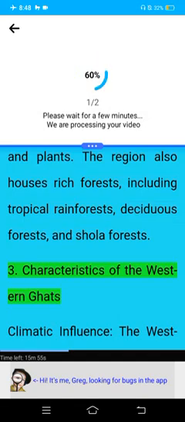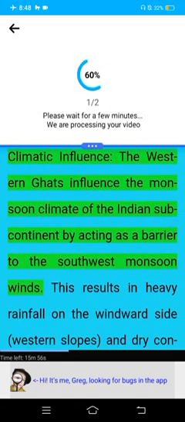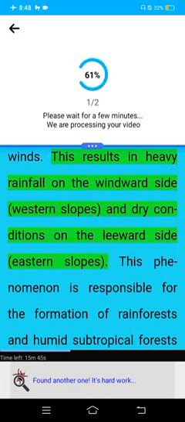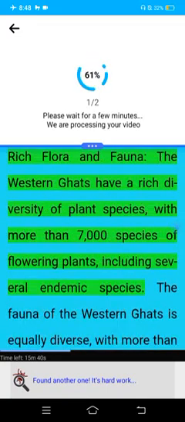3. Characteristics of the Western Ghats. Climatic influence. The Western Ghats influence the monsoon climate of the Indian subcontinent by acting as a barrier to southwest monsoon winds. This results in heavy rainfall on the windward side, the western slopes, and dry conditions on the leeward side, the eastern slopes. This phenomenon is responsible for the formation of rainforests and humid subtropical forests on the western side.